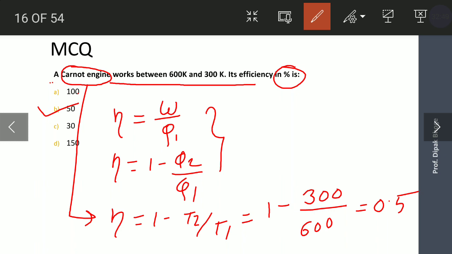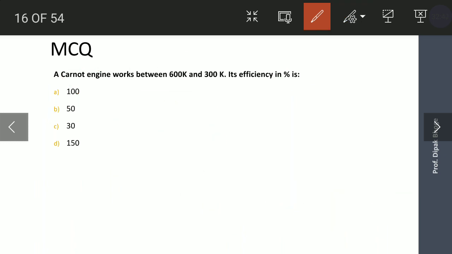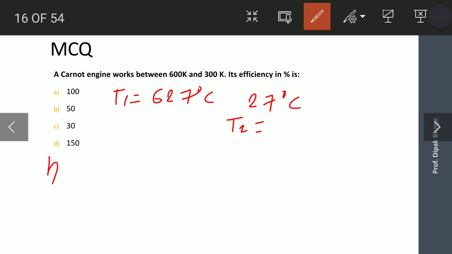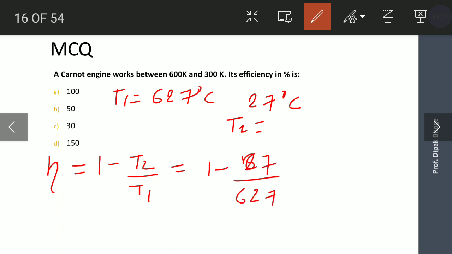If you create one more question here: if a heat engine works between 627 degrees Celsius and 27 degrees Celsius temperature range, that is, T1 is 627 and T2 is 27 degrees Celsius, then what is the efficiency? In that case, again we can use the efficiency formula 1 minus T2 by T1. Many students take these temperatures directly, 27 and 627, and they will get some efficiency. This is the wrong method.